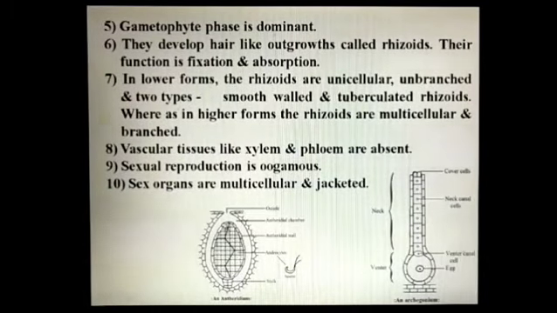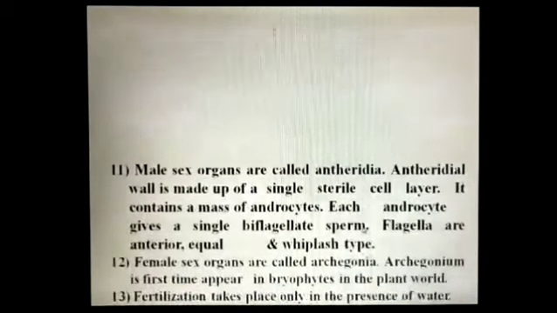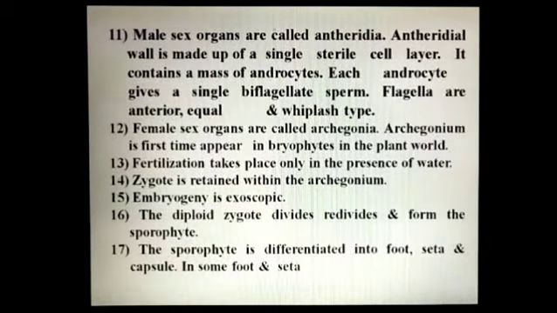The antheridial wall is made up of a single sterile cell layer. Antheridium contains a mass of androcytes. At maturity, each androcyte gives a single biflagellate sperm. In Bryophyta, the female sex organ is known as archegonium. In archegonium, the neck is made up of 6 vertical cell layers. Fertilization takes place only in the presence of water. After the fertilization, the zygote is formed.